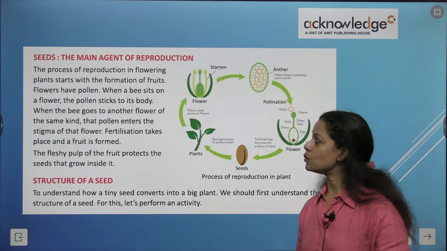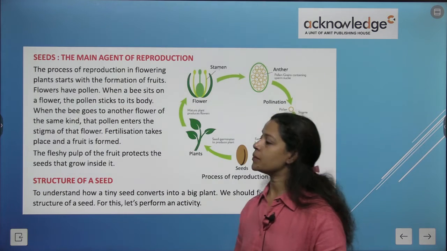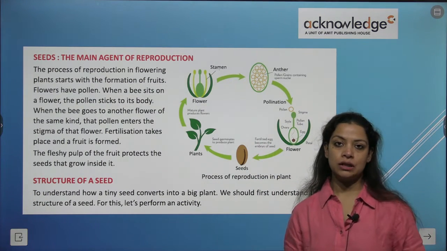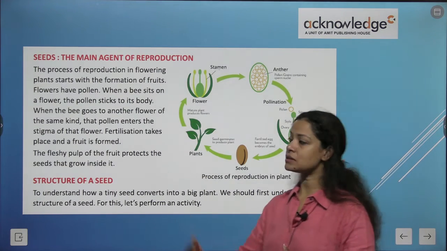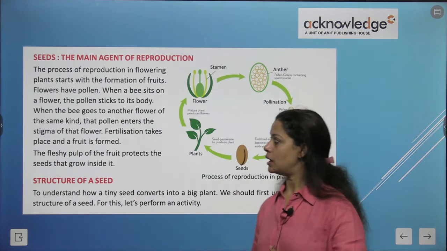Seeds, as we all know, are the main agent of reproduction. The process of reproduction in flowering plants starts with the formation of fruits. तो किस तरह से reproduction start होता है या हमें कैसे पता चलता है? This process starts when the plant starts to flower.